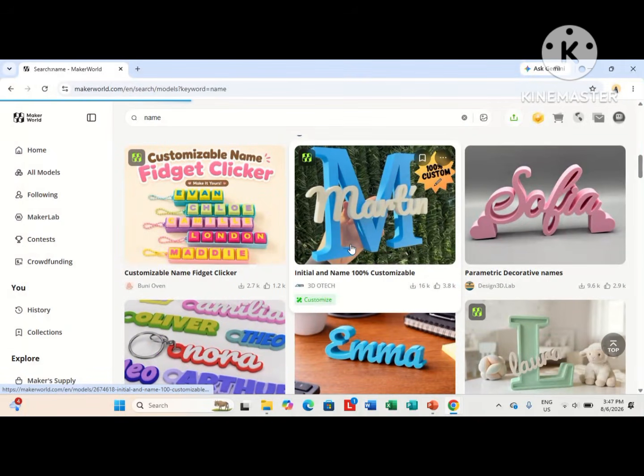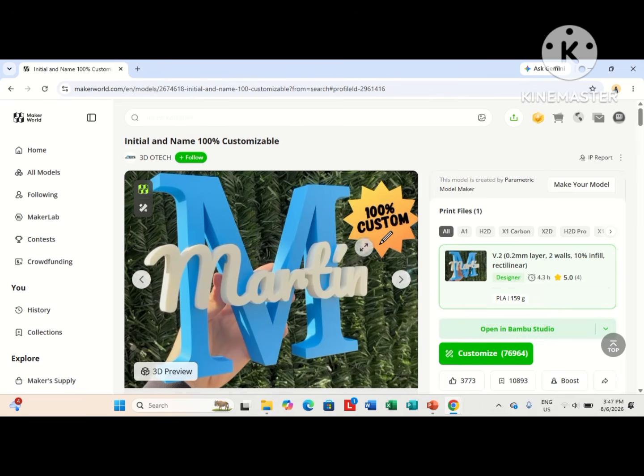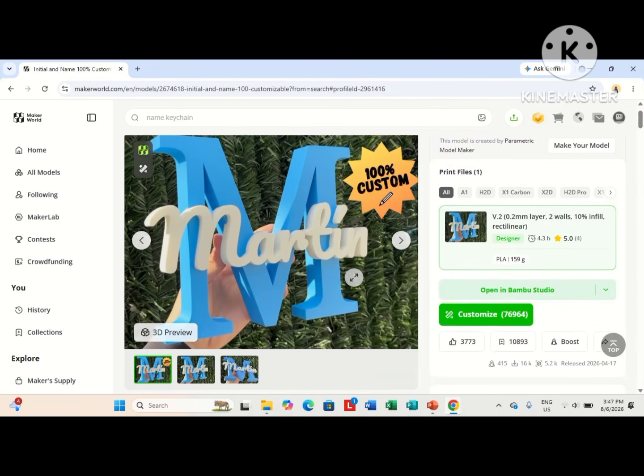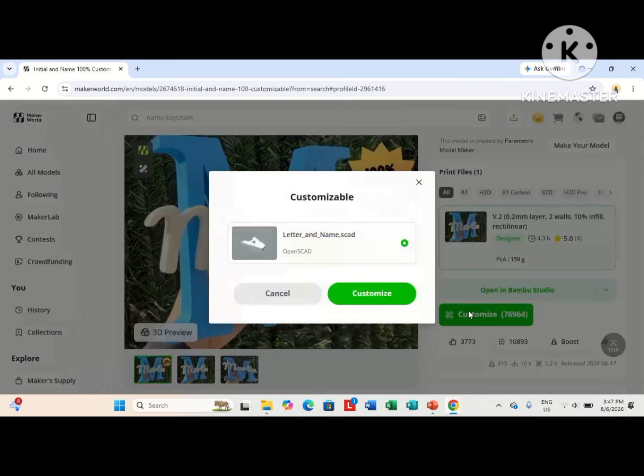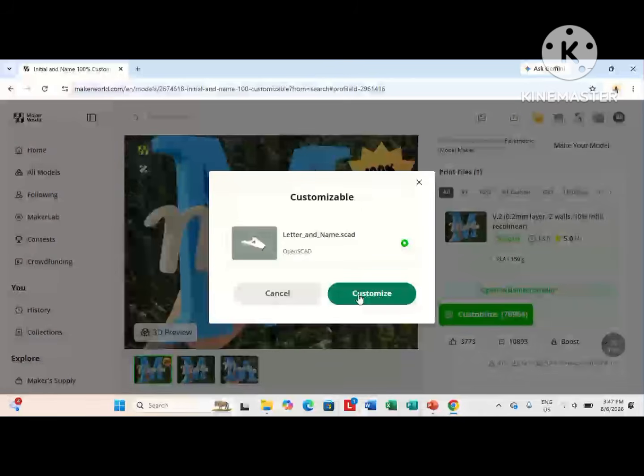this one. Open it. Then click customize. Then wait for it to load.